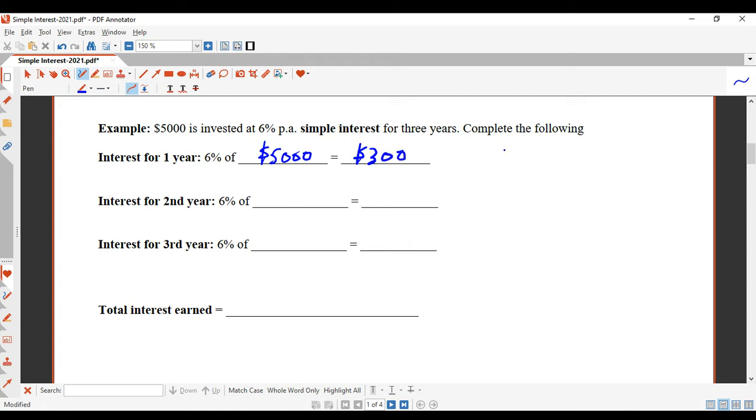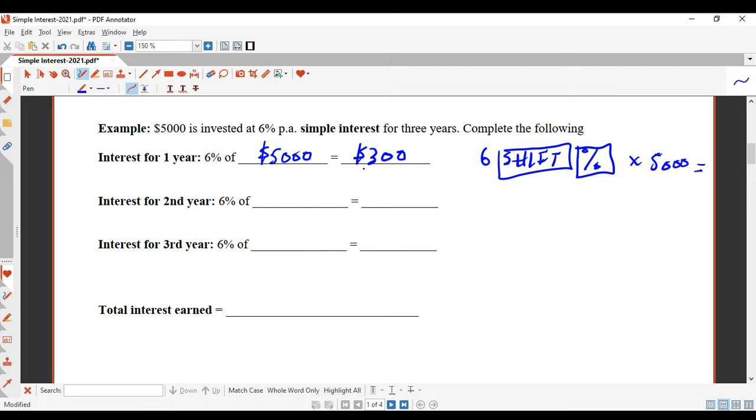Now, if you're wondering what calculator keys you press, a 6, obviously. Then on your calculator, you have the shift button. And the reason you're pressing the shift button is to put the percentage button into your calculations. Okay, and then you can press multiply 5,000 and then the equals button. Okay, so they're the calculator keys.